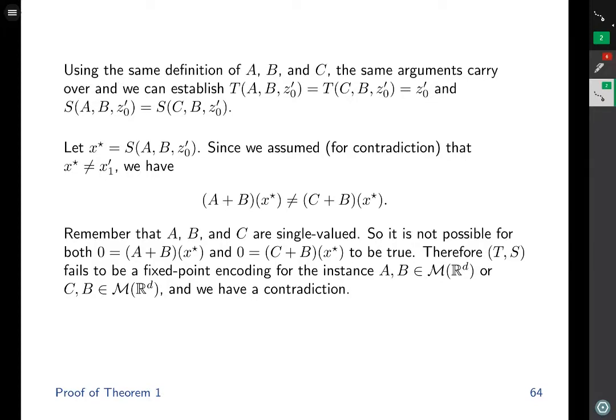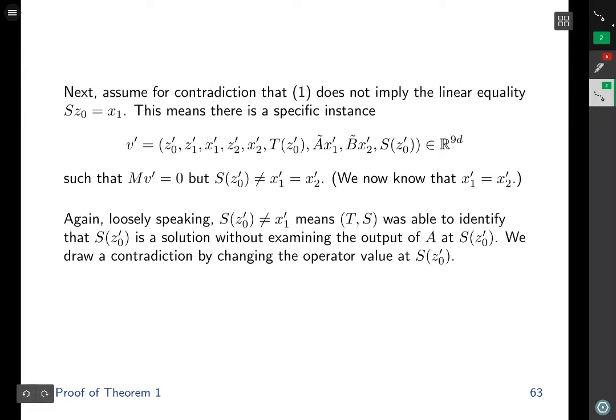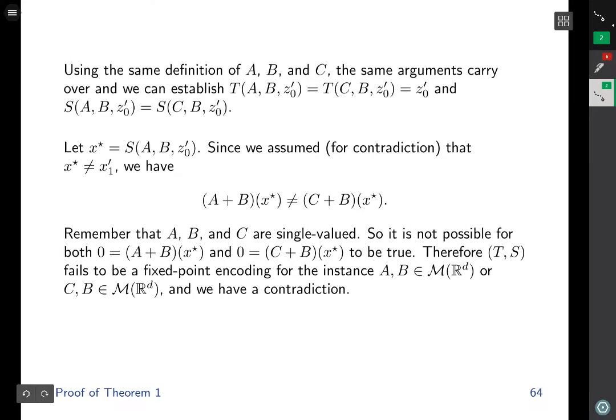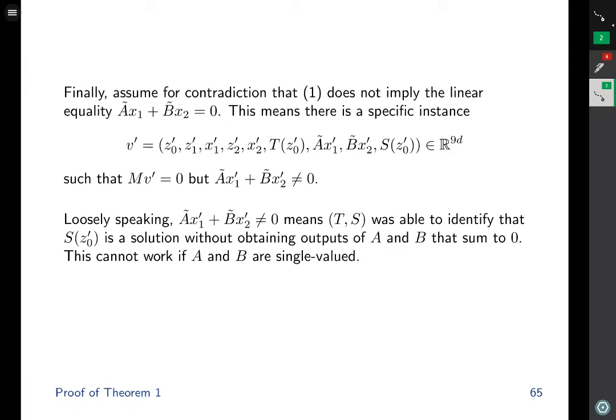This is a contradiction, and the contradiction forces us to conclude that the linear system of equalities 1 does imply the linear equality SZ0 is equal to x1. Finally, assume for contradiction that our linear system of equalities 1 does not imply the linear equality A tilde x1 plus B tilde x2 equals 0.